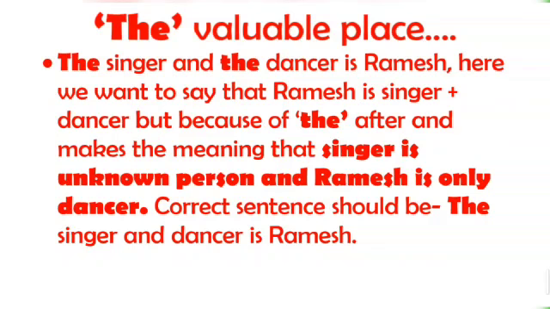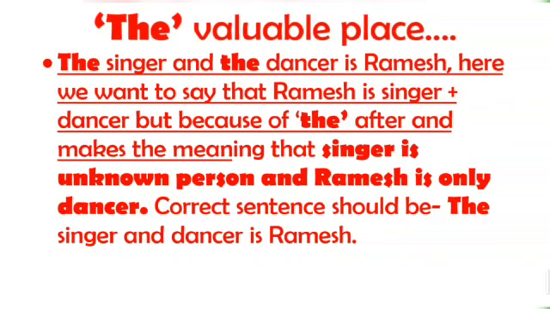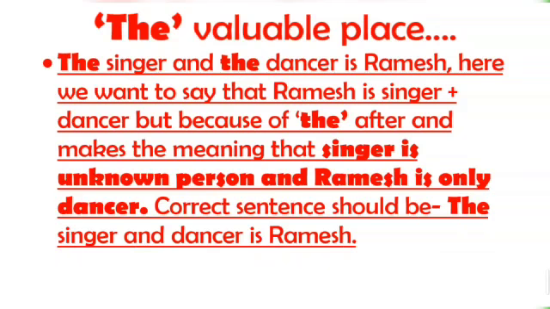The singer and the dancer is Ramesh. Here we want to say that Ramesh is singer plus dancer, but because of the after and, it means that the singer is an unknown person and Ramesh is only the dancer. The correct sentence should be: the singer and dancer is Ramesh.